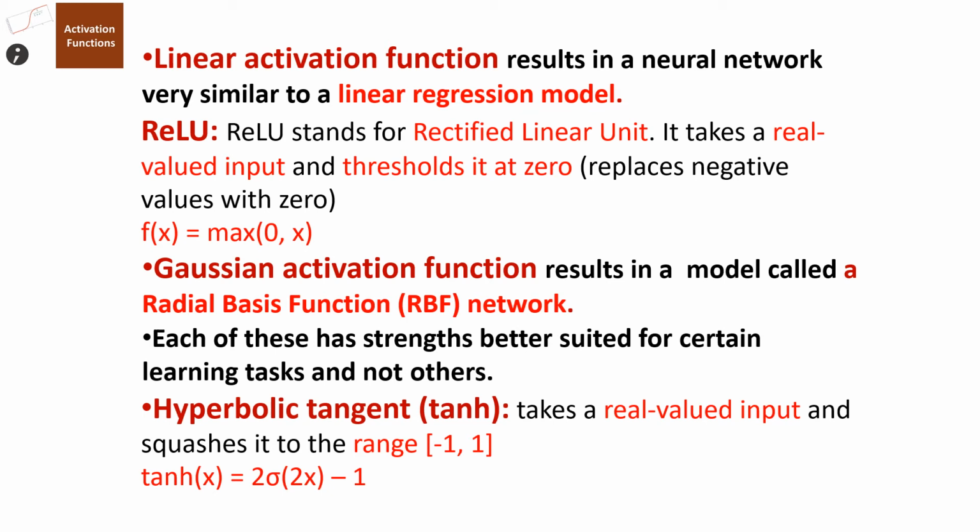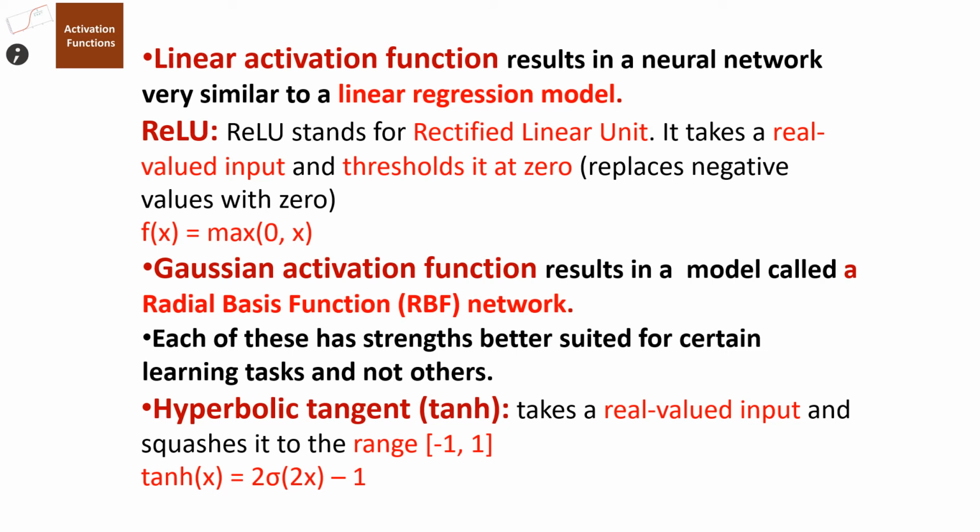Then another activation function is the Gaussian activation function. In case of the Gaussian function, it results in a model called the radial basis function, RBF network. The idea is that it somewhat follows the standard normal functionality to determine its curve or its mathematical model. Each of these has strengths better suited for certain learning tasks and not others. So a Gaussian activation function commonly results in a model called the radial basis function, RBF network.